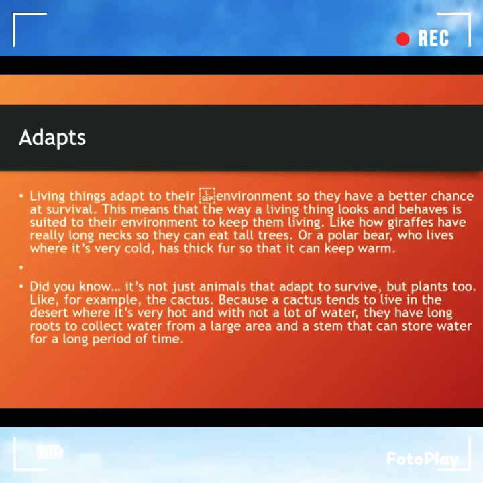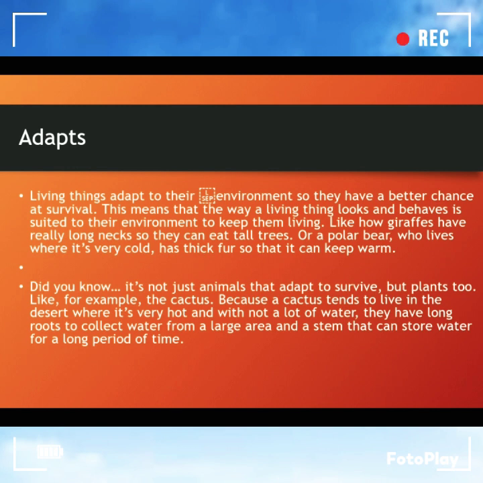Adapts. Living things adapt to their environment so that they have a better chance at survival. This means that the way a living thing looks and behaves is suited to their environment to keep them living. Like how giraffes have really long necks so they can eat tall trees, or a polar bear who lives where it's very cold has thick fur so that it can keep warm.